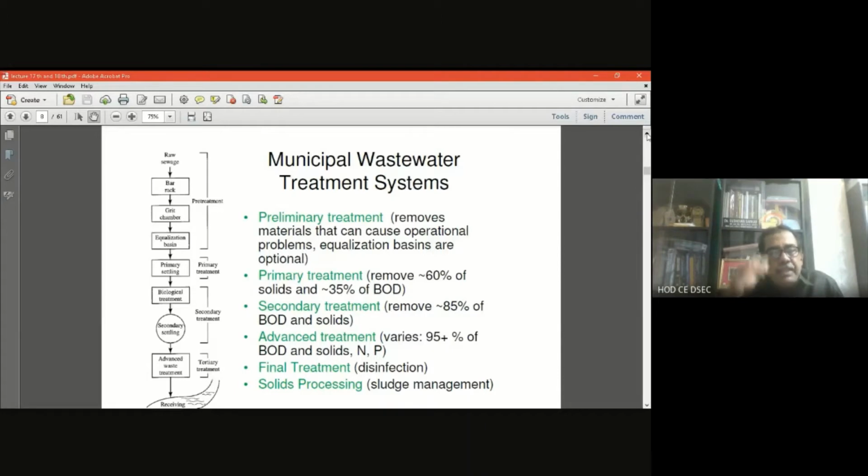After the preliminary treatment, the wastewater passes to the primary settling, that is the primary treatment, the primary sedimentation tank. There, the settleable particles settle under gravity. But after the primary sedimentation, the effluent goes from the primary sedimentation tank